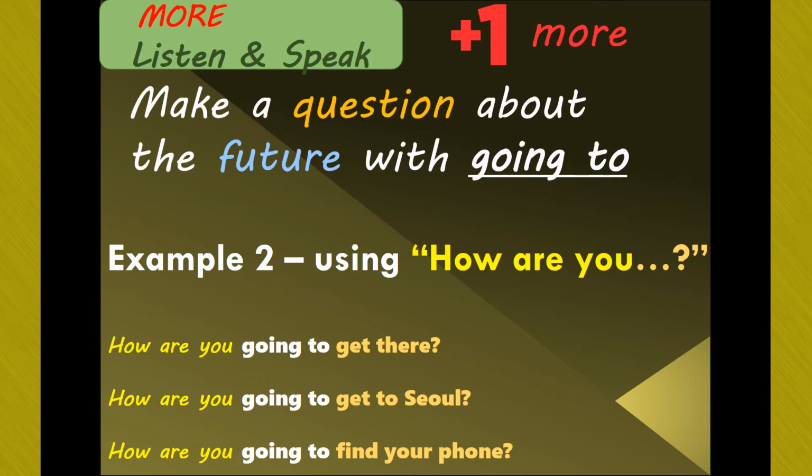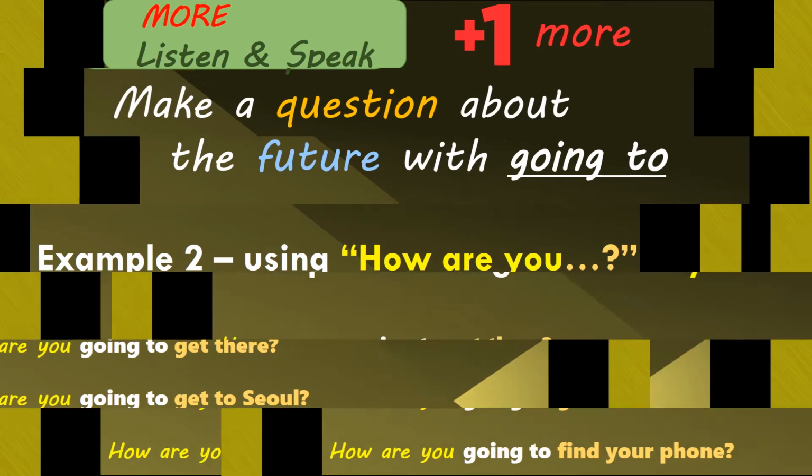Are you taking the train? Are you taking the bus? How are you going to get there? For example. Maybe they've lost their phone and they'll ask, well, how are you going to find your phone? You've looked everywhere and you can't find it. How are you going to find it? Okay, let's go to the next examples.